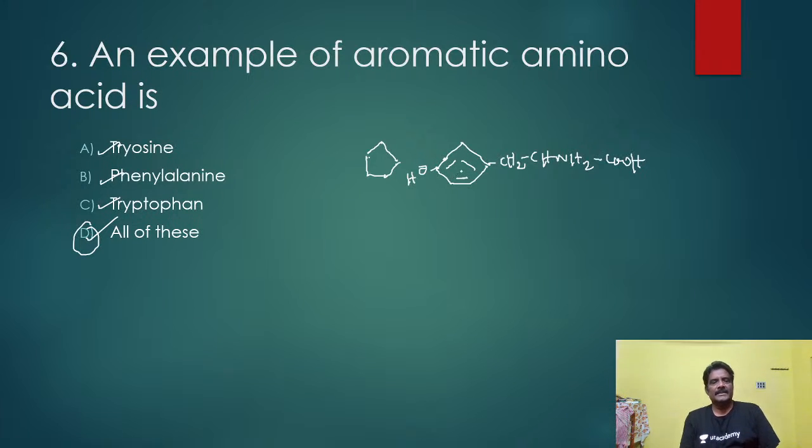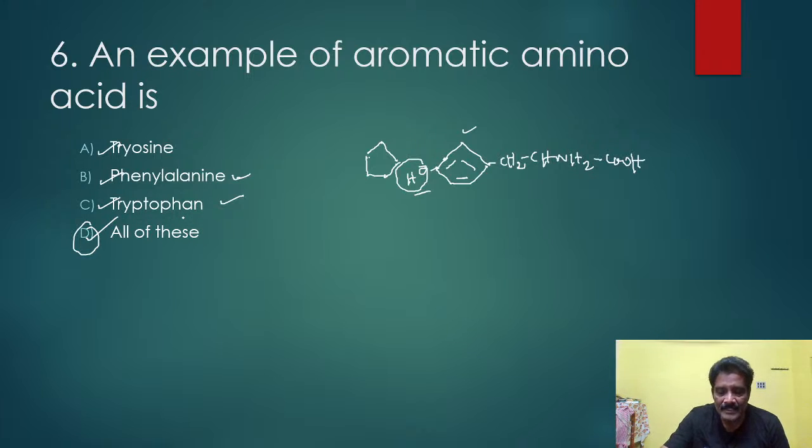Here you see, this is a tyrosine structure, hydrocarbons attached with a ring structure. If there is no OH, it will be called phenylalanine. Phenylalanine also has a ring structure, but OH is not there in phenylalanine. Tryptophan also is a hydrocarbon containing a ring structure. If a ring structure is there in the hydrocarbon, that is what is called an aromatic amino acid. Examples for aromatic amino acids: tyrosine, phenylalanine, tryptophan.